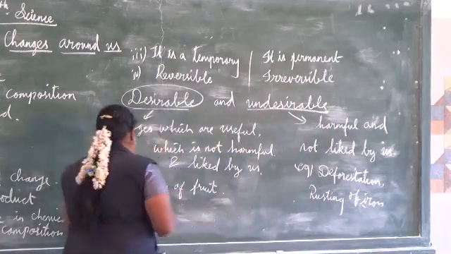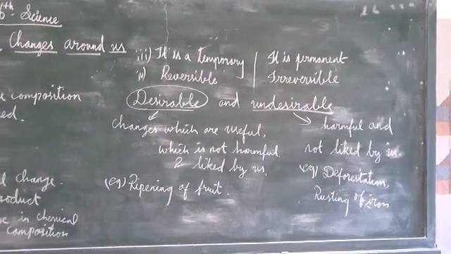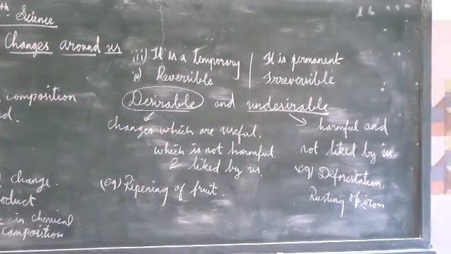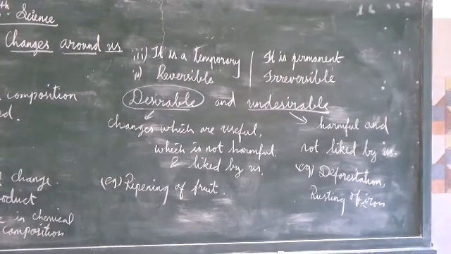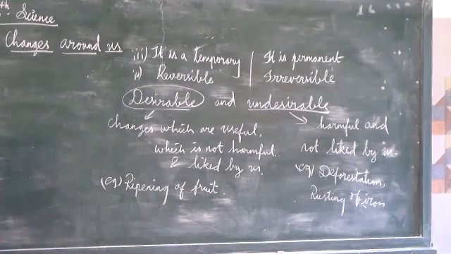Understand, children? Next we are going to see the natural and man-made changes. The word itself denotes what is naturally occurring. Man-made means it is intentionally done by mankind. Understand?